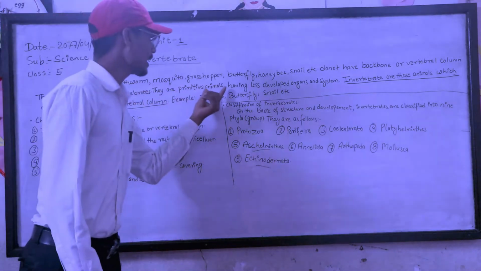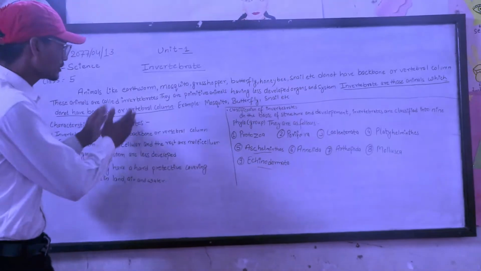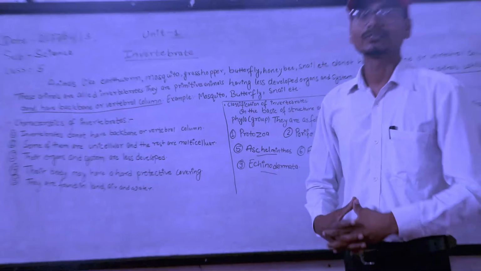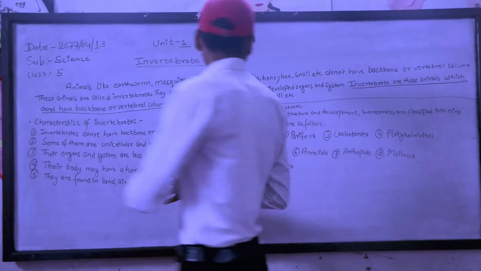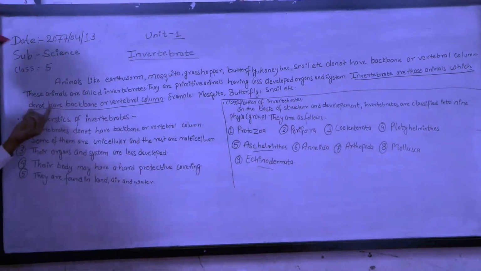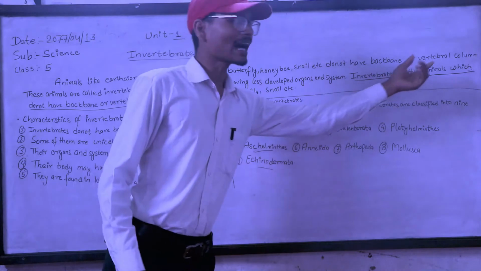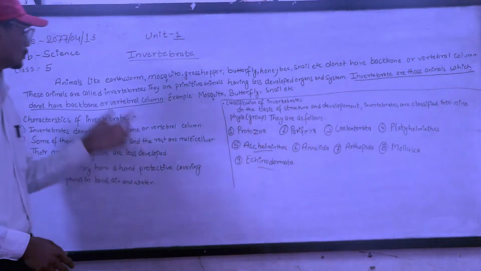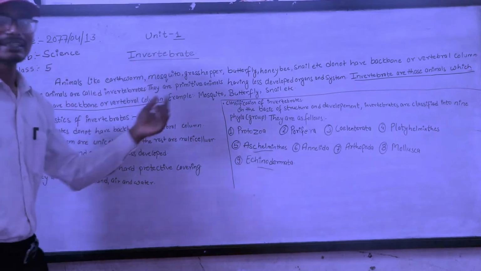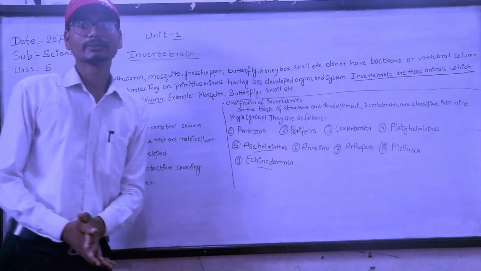They are primitive animals having less developed organs or systems. Invertebrates are those animals which do not have backbone or vertebral column. Examples: mosquito, butterfly, snail, etc.